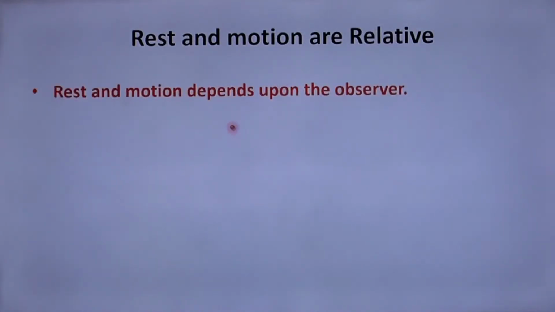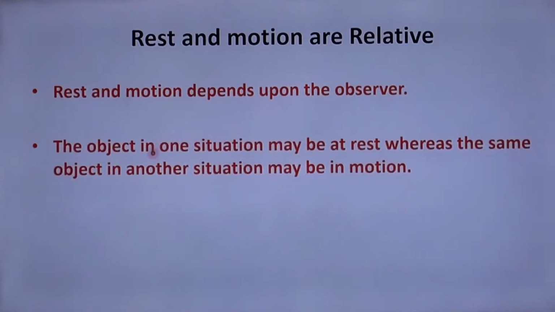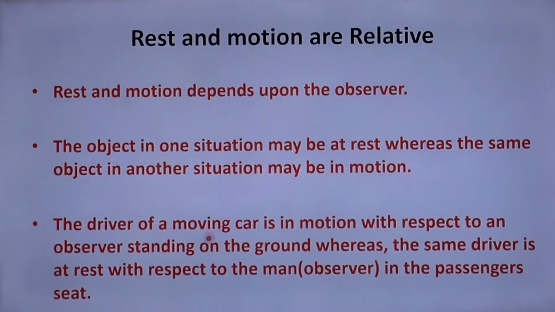Rest and motion are relative and depend upon the observer, where the observer is. An object in one situation may be at rest, whereas the same object in another situation may be in motion. The driver of a moving car is in motion with respect to an observer standing on the ground. The same driver is at rest with respect to the man in the passenger seat. For any other person sitting in the car, the driver is at rest.